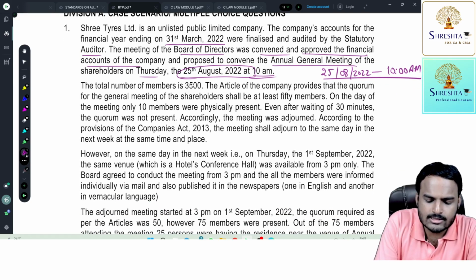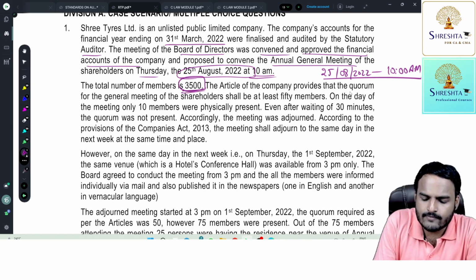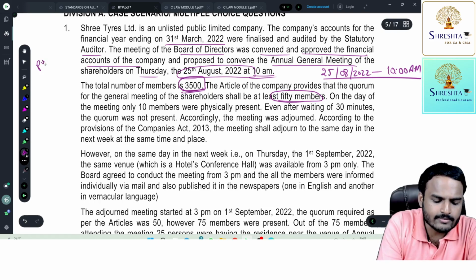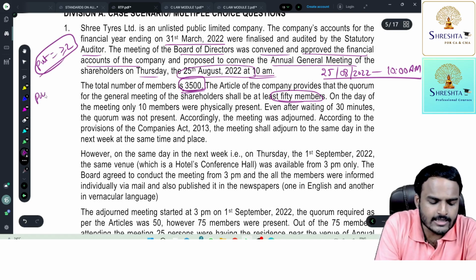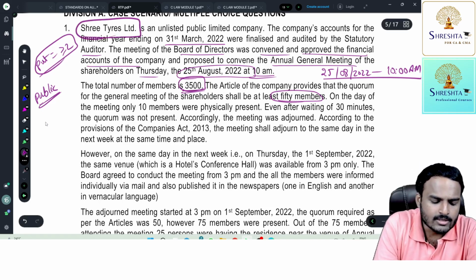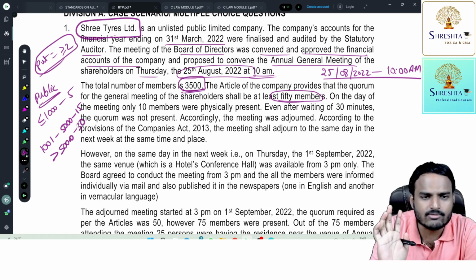The total number of members is 3500, according to the register of members. The articles of the company provide that the quorum for the general meeting of shareholders shall be at least 50 members. If you ask me about quorum for a private company, it is a minimum of 2 or the number mentioned in the AOA, whichever is higher. If it is a public company, whether listed or unlisted, up to 1000 members the quorum is 5, 1001 to 5000 the quorum is 15, and 5001 and above the applicable quorum is 30, or the number mentioned in the AOA, whichever is higher.